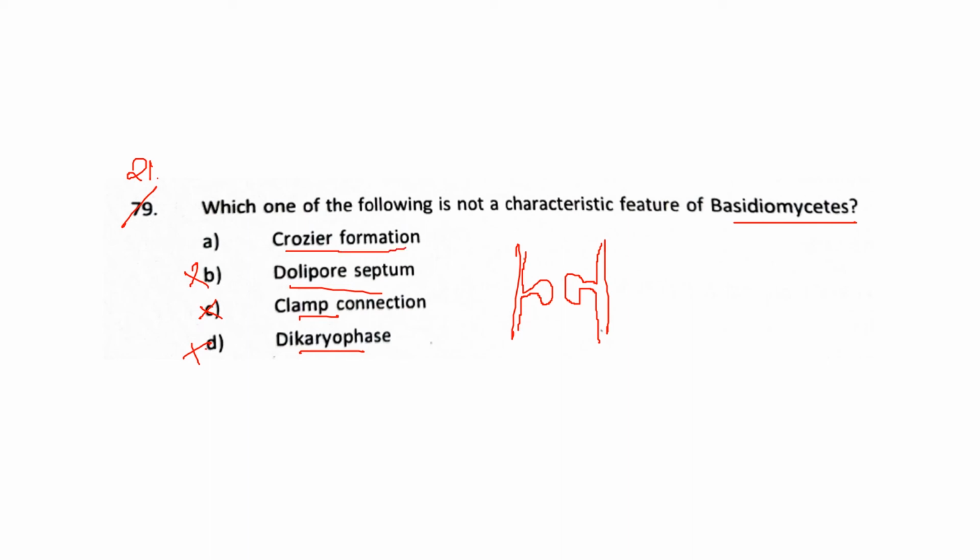The one left, Crozier formation, is actually found in the Ascomycetes. Below the ascus they have these hook-like structures which are called croziers. So they are found in Ascomycetes and not Basidiomycetes. So the answer will be A.